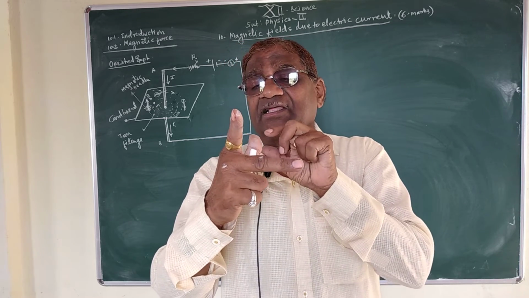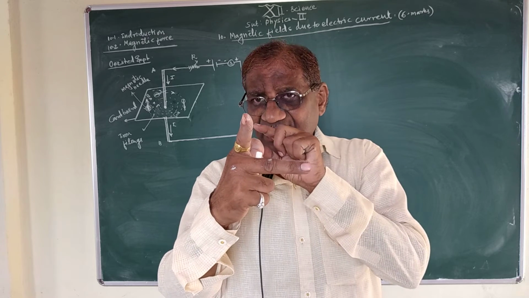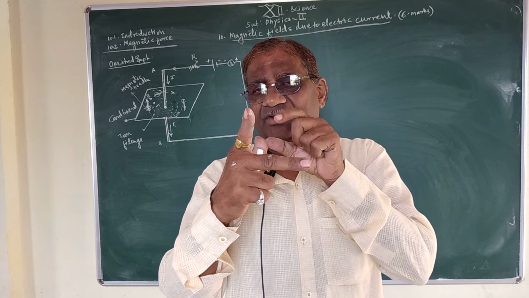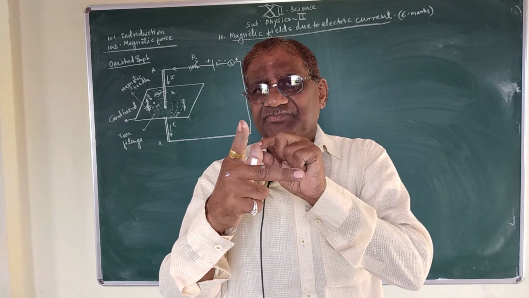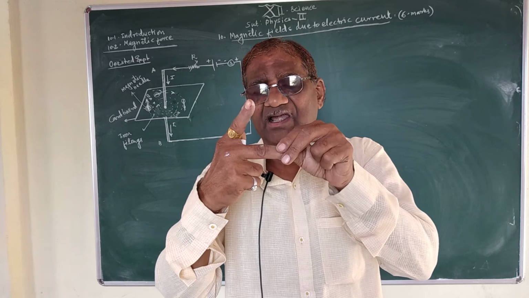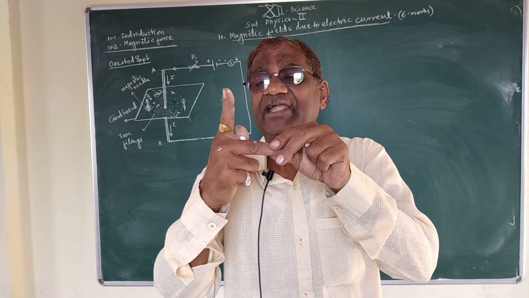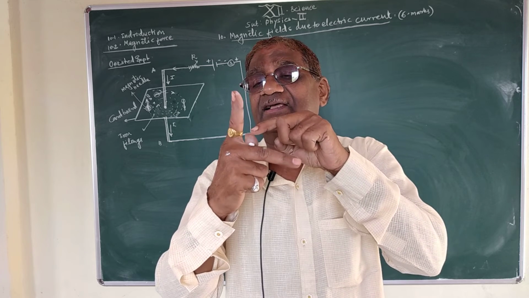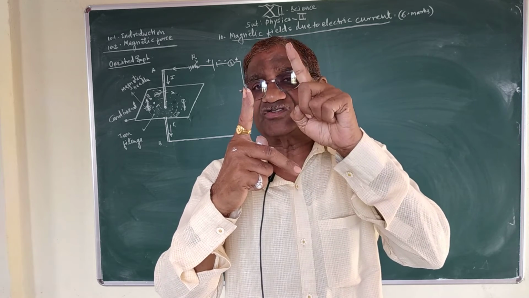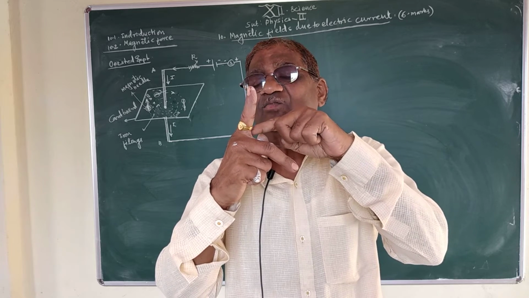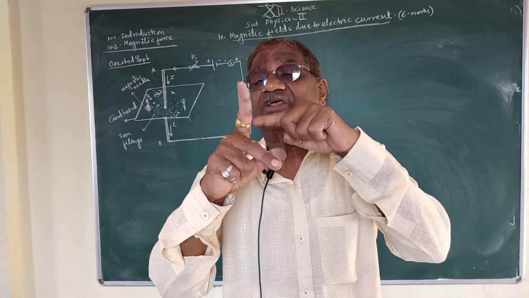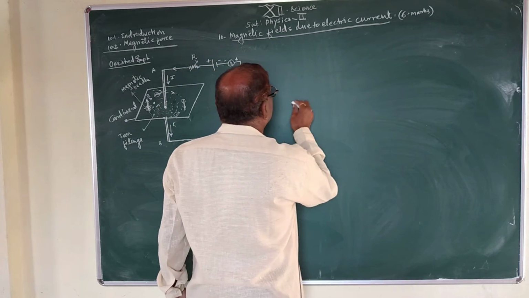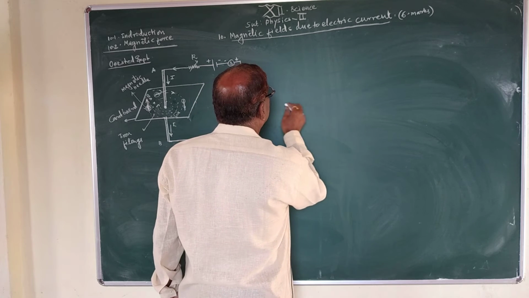When the conductor is moving with a certain velocity through a magnetic field, then it is acted upon by some force, that is, a motion of the conductor. Motion of the conductor is perpendicular to this plane. This is the right hand rule.